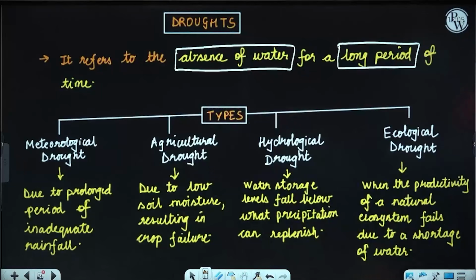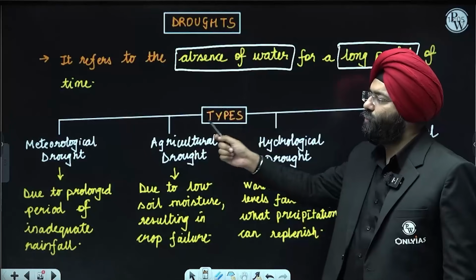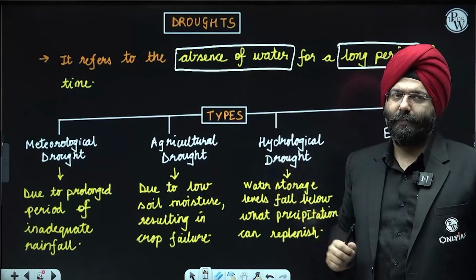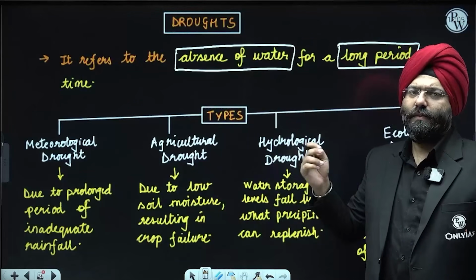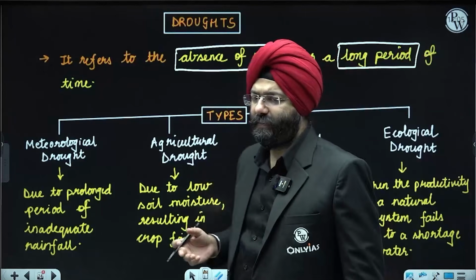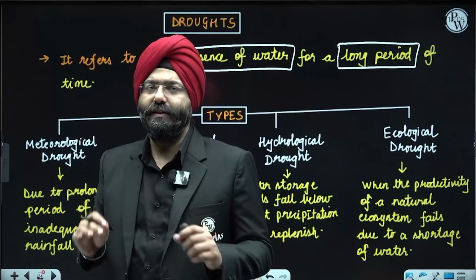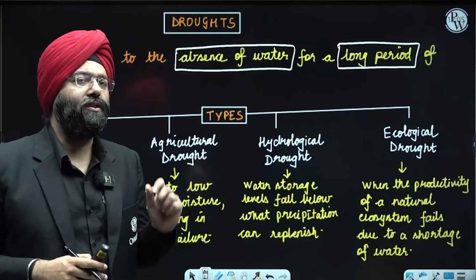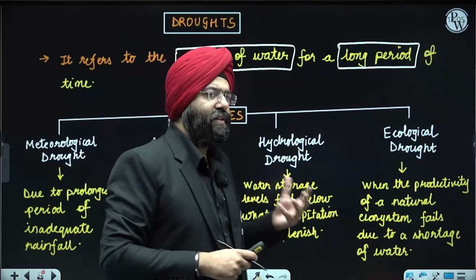Okay. Now, when I talk about the drought, we should understand there are four types which have been mentioned in your NCERT. If you see various other books, they might be using various other aspects, certain other theoretical aspects. We do not have to go into all that. For us, what is important is what is mentioned in your NCERT, because UPSC will accept that.